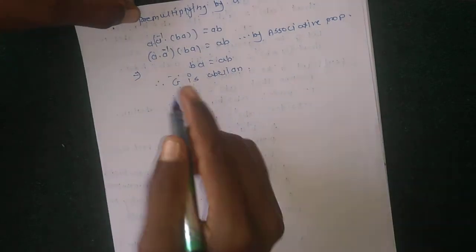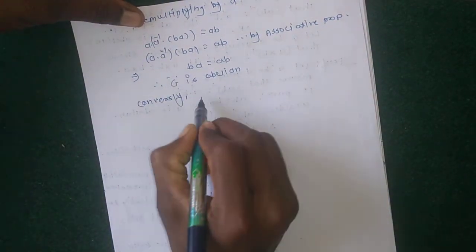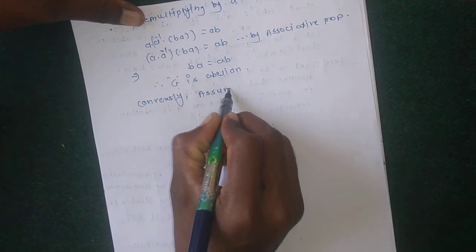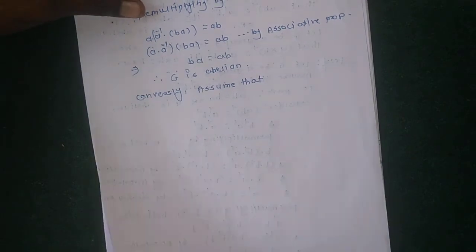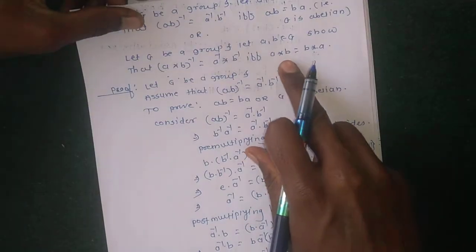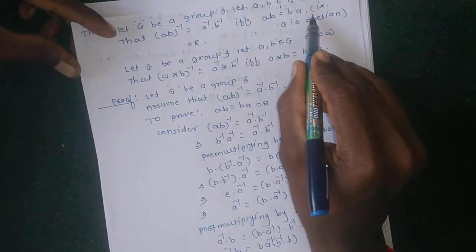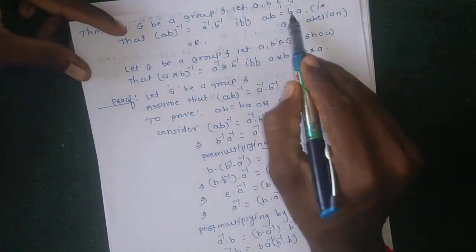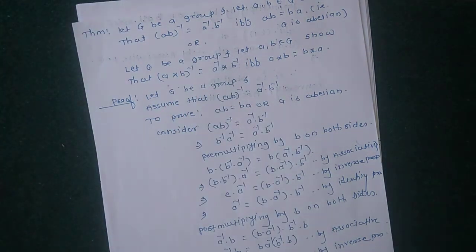Okay, now conversely, assume that G is abelian. Here, to prove the converse, consider G is abelian, and to prove AB inverse equal to A inverse into B inverse. Okay, how to prove this?